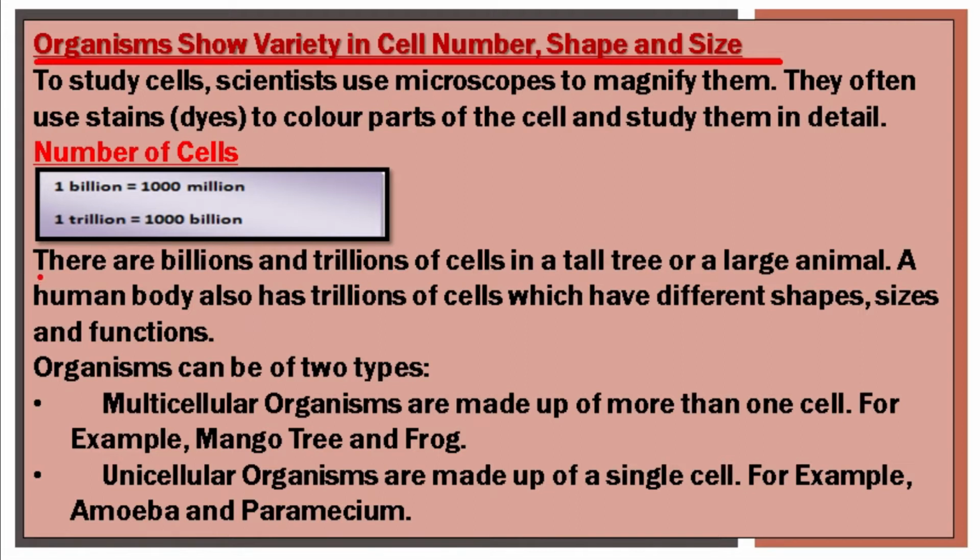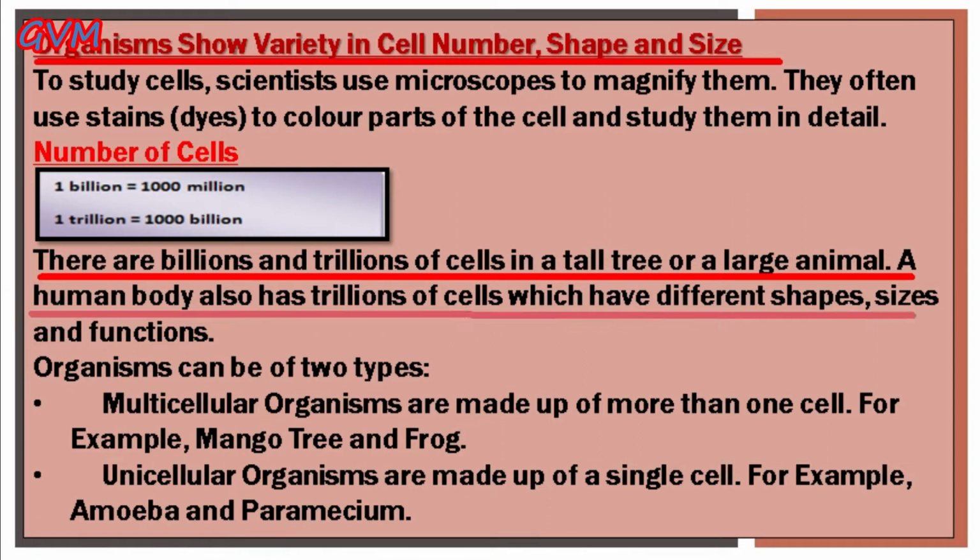Students, as we discussed earlier, there are billions and trillions of cells present in an individual, either a tree or a large animal. And students, in fact, the human body also has trillions of cells which have different shapes, sizes and functions. Now students, on the basis of the number of cells, organisms can be of two types.